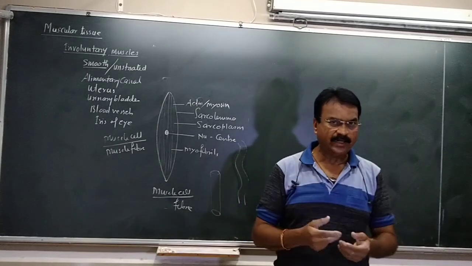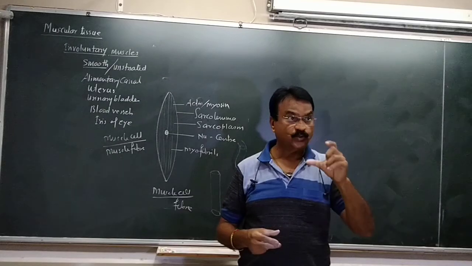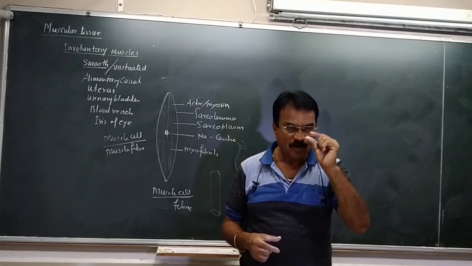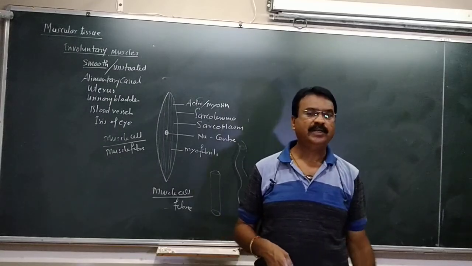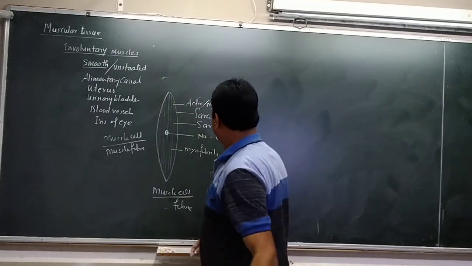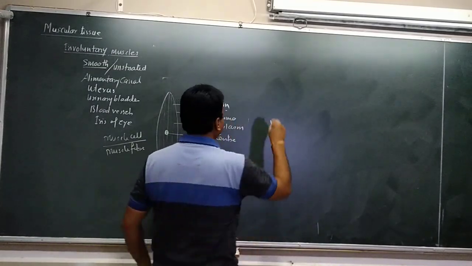If you go into a dark room, automatically your iris will dilate to see things, and if you go into bright light, the iris will become small. That movement is not in our control, automatically it is done. This is involuntary. The third type of muscle that we have to see is cardiac muscles.